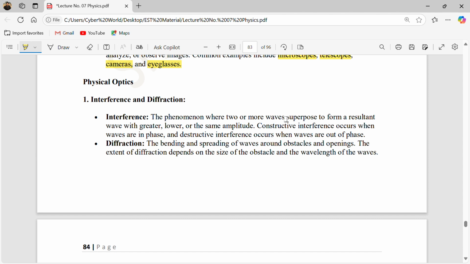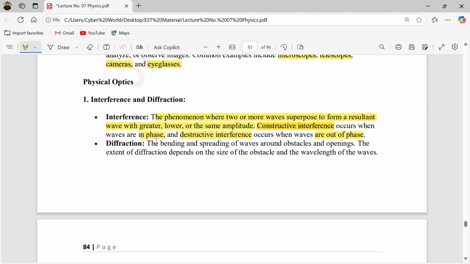So what is interference? It is the phenomenon when two or more waves superimpose and the resulting wave has a greater, lower, or the same amplitude. There are two types of interference. First is constructive interference, which occurs when the waves are in phase. When the waves are out of phase, this is destructive interference.